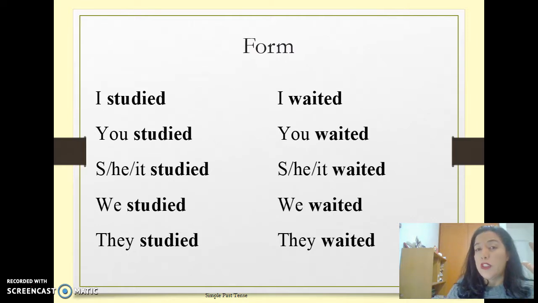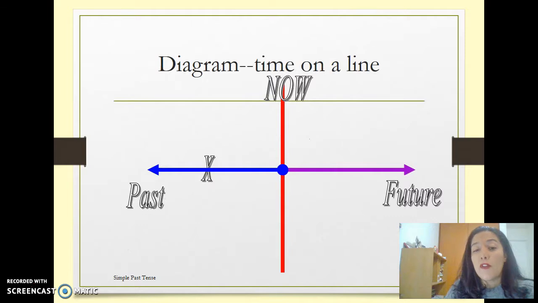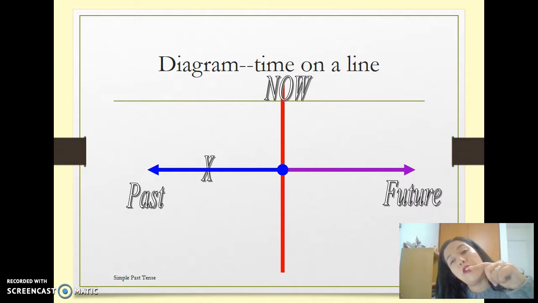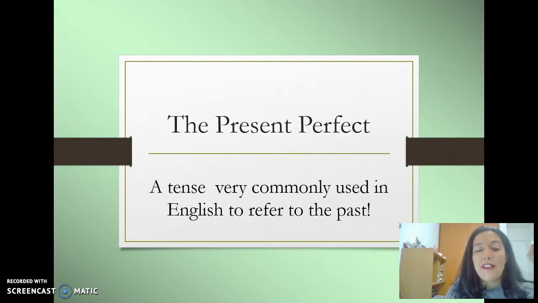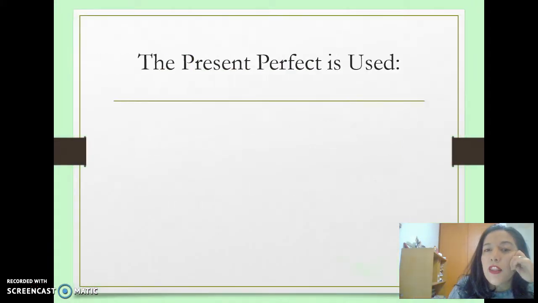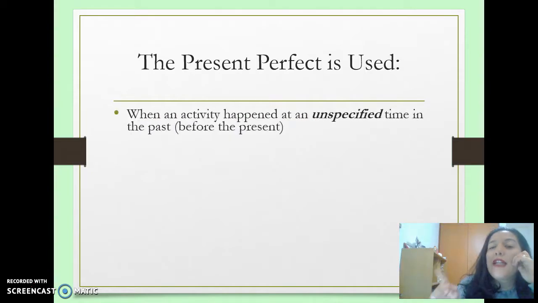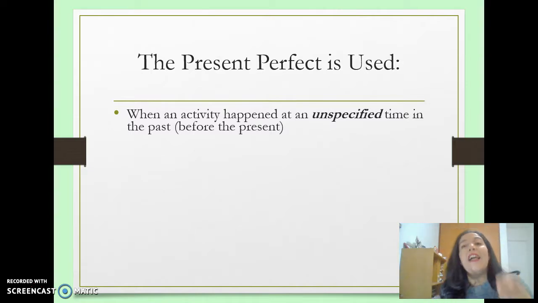And this is just simple past, in a regular form with ed. So now if you see the cross mark, we are in the past. We are not in the now and we are not in the future, just in the past. The present perfect. A tense very commonly used in English to refer to the past again. The present perfect is used when an activity happened at an unspecific time in the past, before the present, like your nowadays girlfriend or boyfriend.